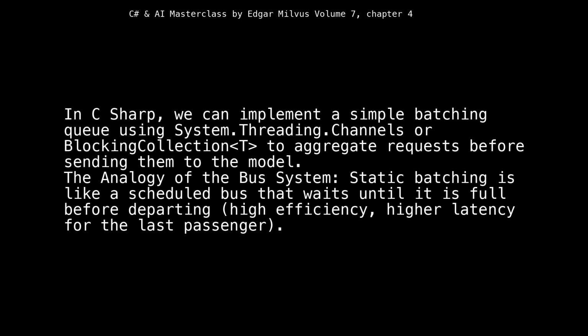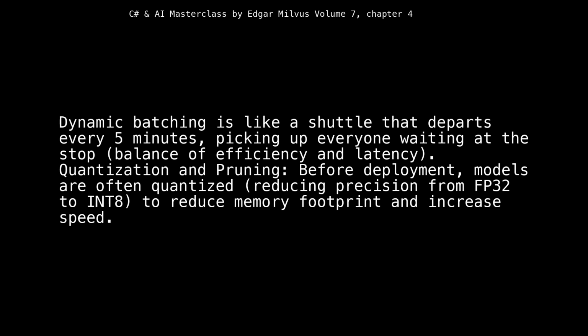The analogy of the bus system: static batching is like a scheduled bus that waits until it is full before departing, high efficiency, higher latency for the last passenger. Dynamic batching is like a shuttle that departs every 5 minutes, picking up everyone waiting at the stop, a balance of efficiency and latency.